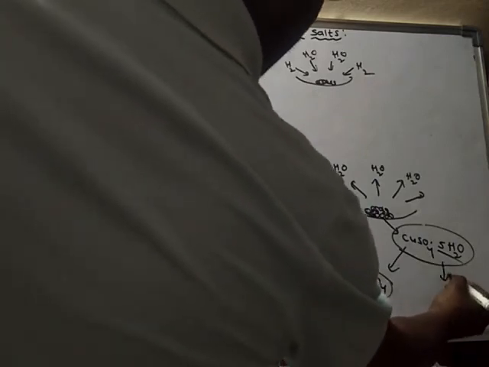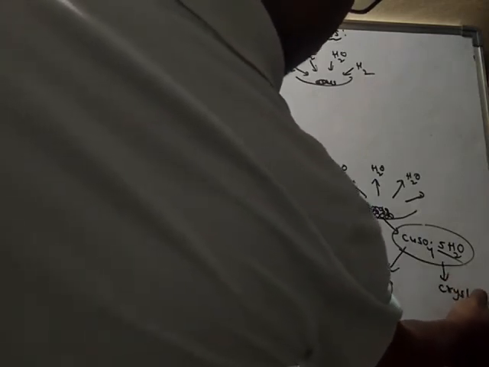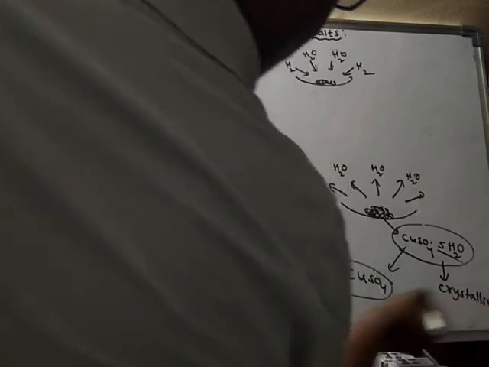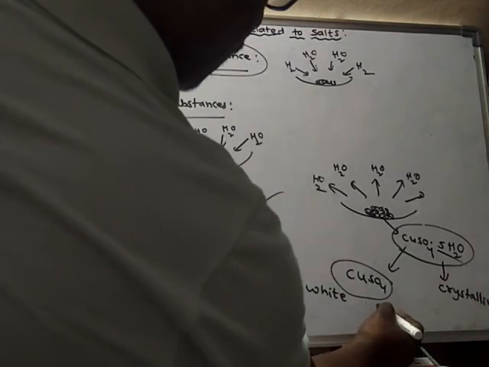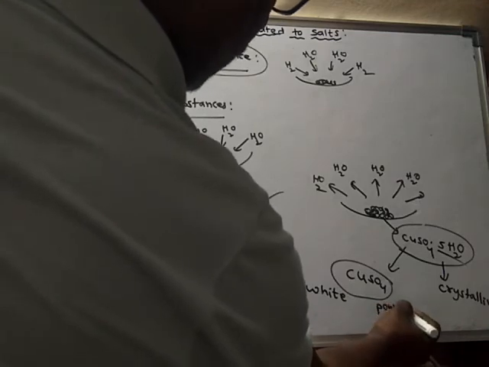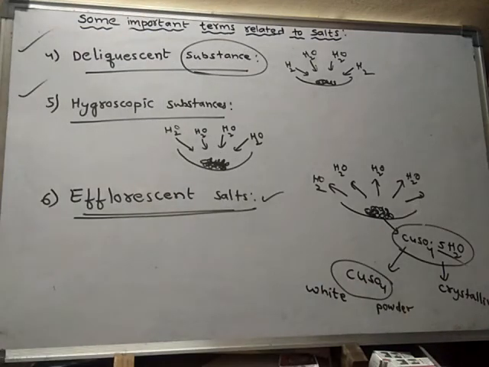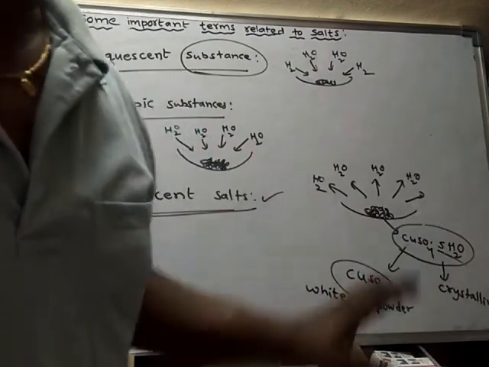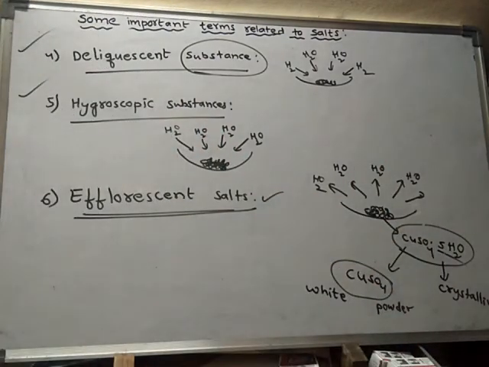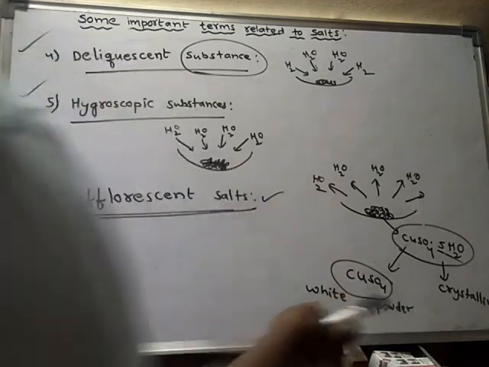So these are crystals, in crystalline form. And finally, this is anhydrous copper sulfate. It is in the form of powder. The crystals of copper sulfate will lose water of crystallization. Due to the presence of water of crystallization only, this copper sulfate will exist in the form of crystals. So if it loses water of crystallization, what happens? It forms a powdery mass, a powder-like substance.